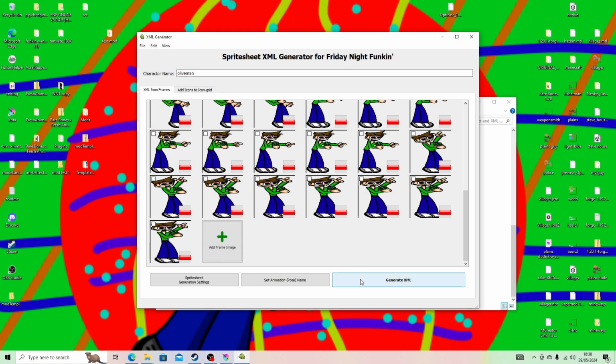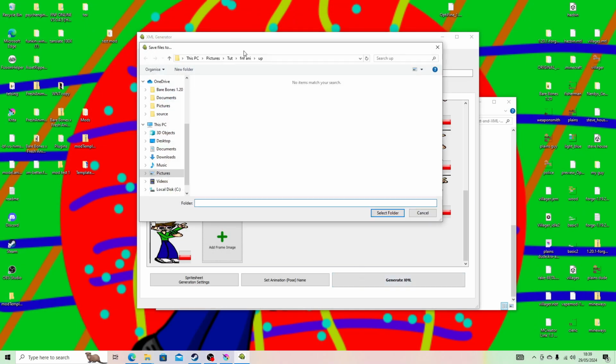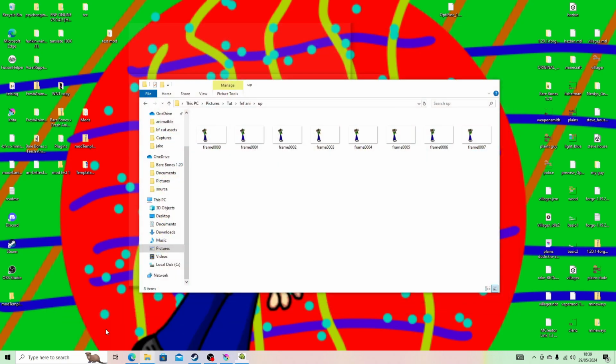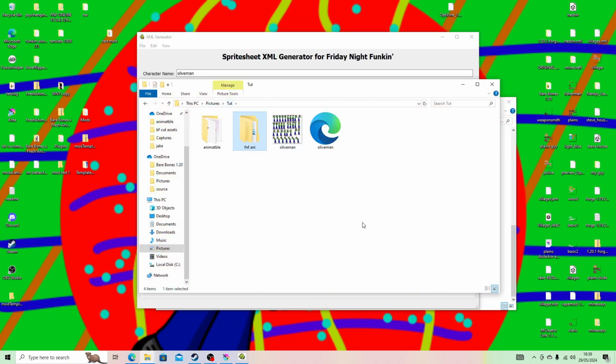Now that we've done this, you can now generate the XML, and just do this into tut and select folder. Now we'll give it a minute. Your file has been generated. Check the folder you have selected. Okay, now we can go to tut, and now we have these.